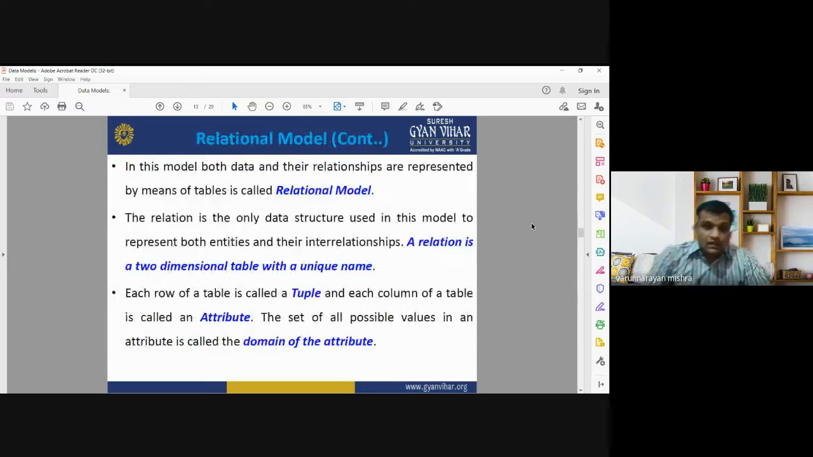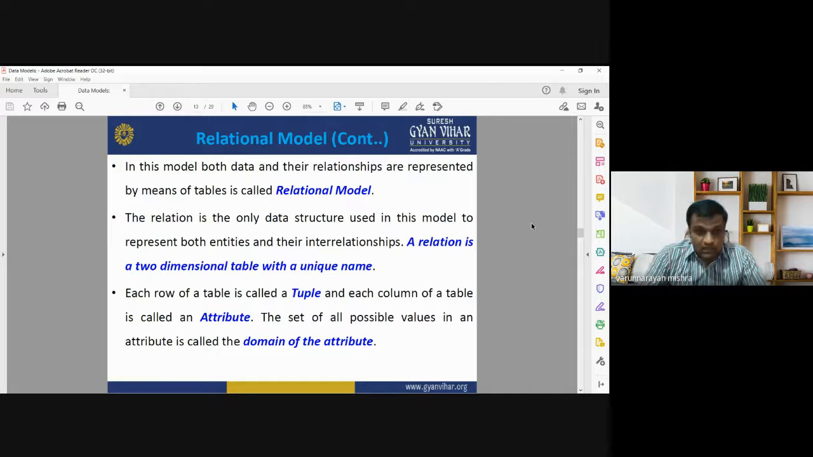The relational database management system works for both data and their relationship, and these are represented by means of the table, which is known as the relational model. In the relational model, we represent the data and their relationship in the form of tables, and the relation is the only data structure used in this model to represent both entities and their interrelationship. A relation is a two-dimensional table with a unique name. Each row of a table is called a tuple, and each column of a table is called an attribute.